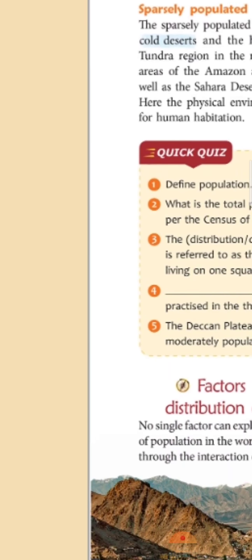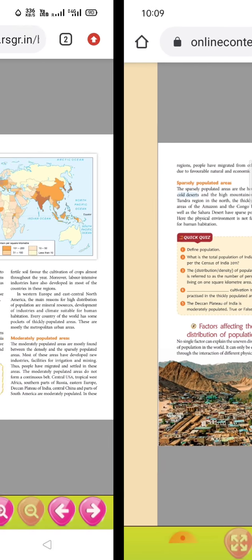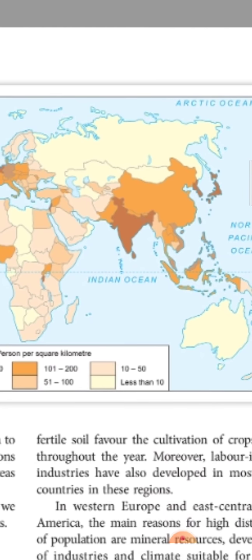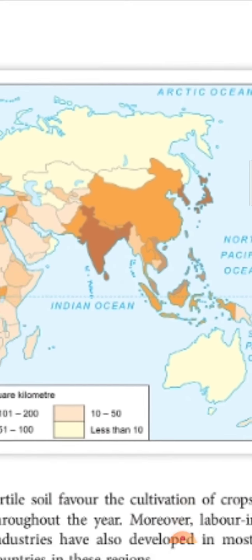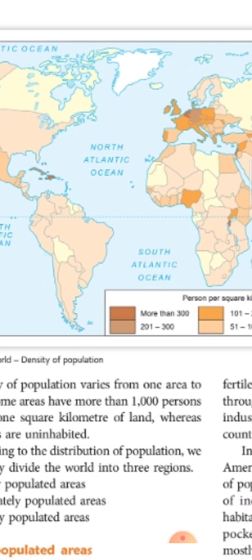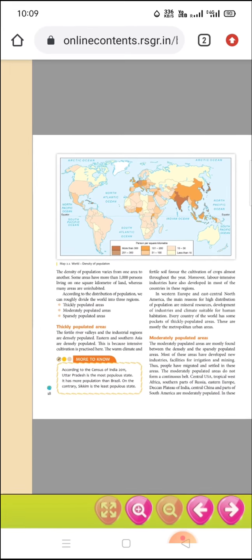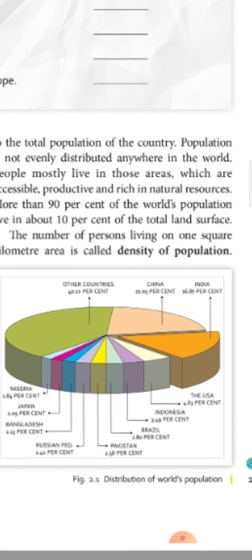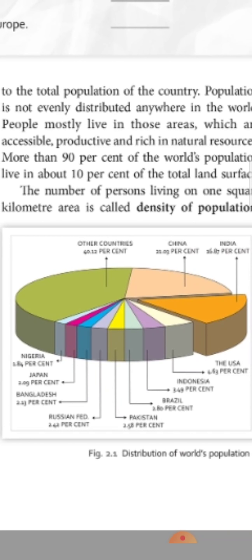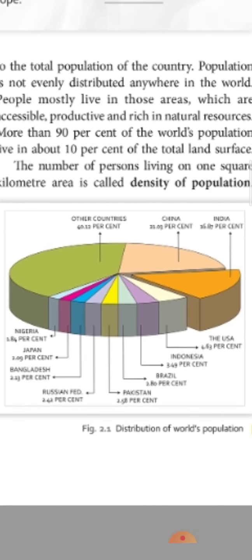Okay, then you see, this is a map. Here, this dark place has more than 300 persons per square kilometer. Here more than 300 in this India. Here you see, most of the places are here. Okay, dear children, you read this lesson. Through this you will get more knowledge about that. Here the distribution of the world's population is marked through this diagram.